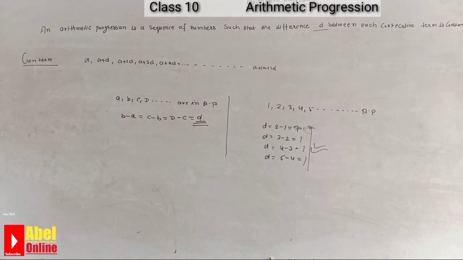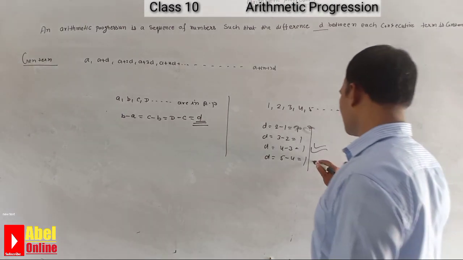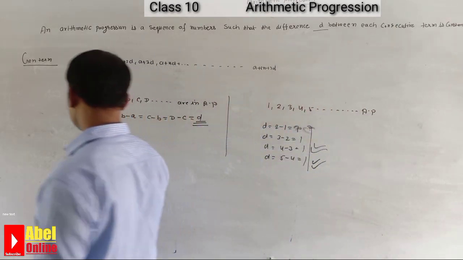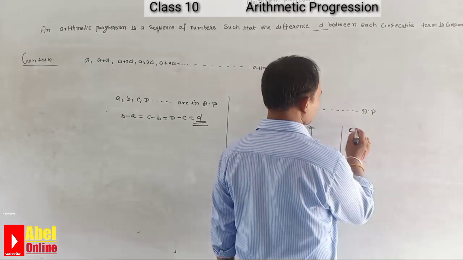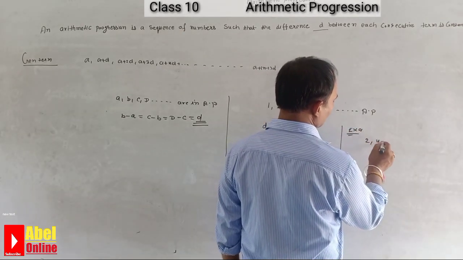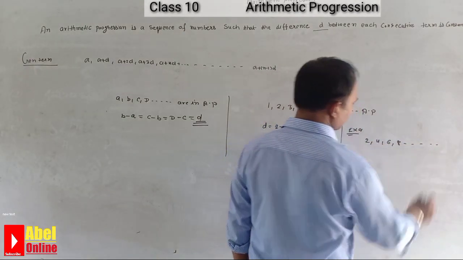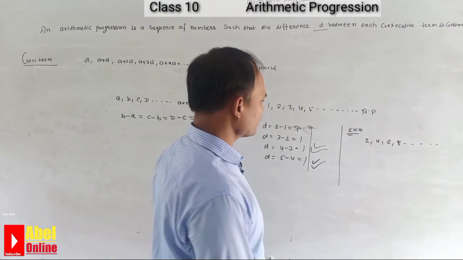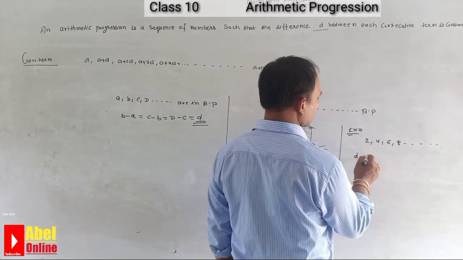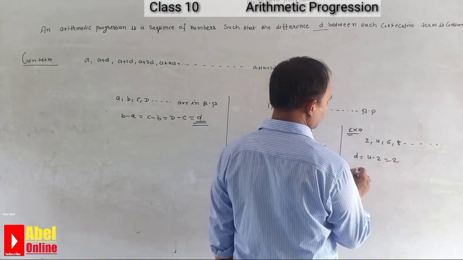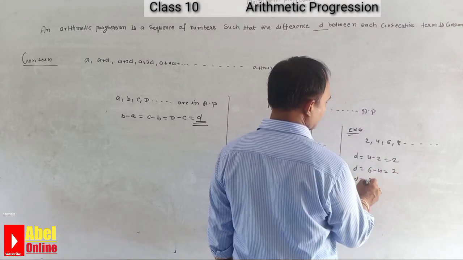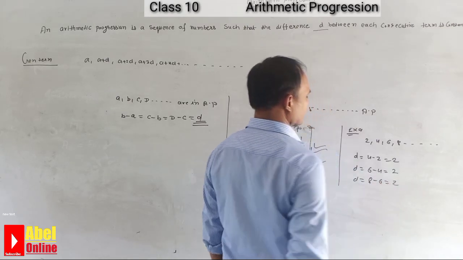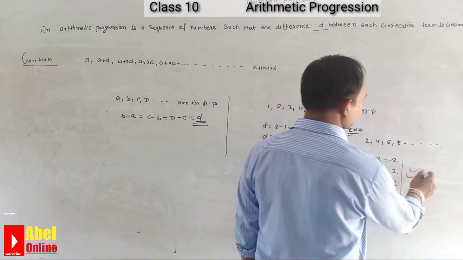So how can we find the value of d? This is the process to find d. Now we take another example. Suppose 2, 4, 6, 8 and so on is given. What is the d? d is 4 minus 2, which is 2. d is 6 minus 4, which is 2. d is 8 minus 6, which is 2. So this is the process to find the d.